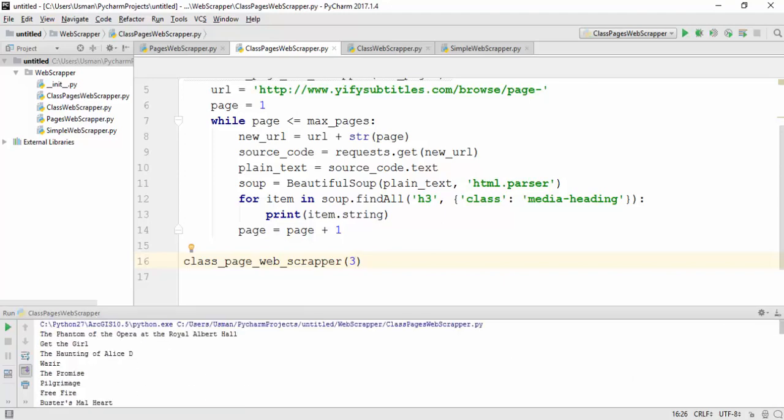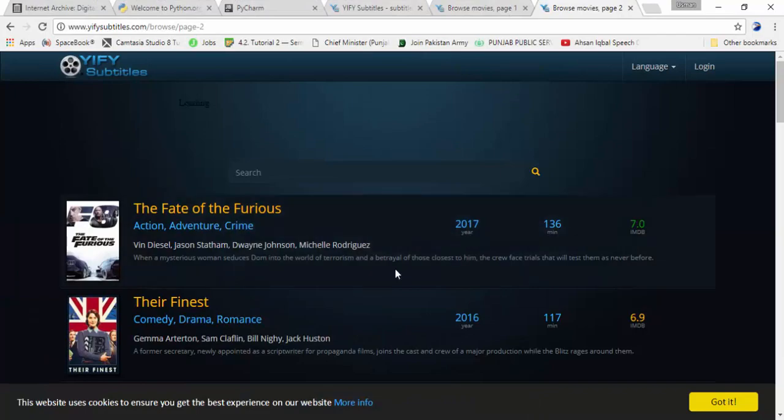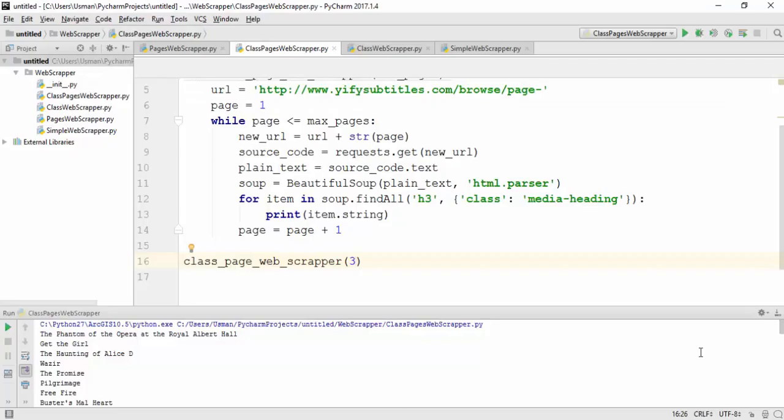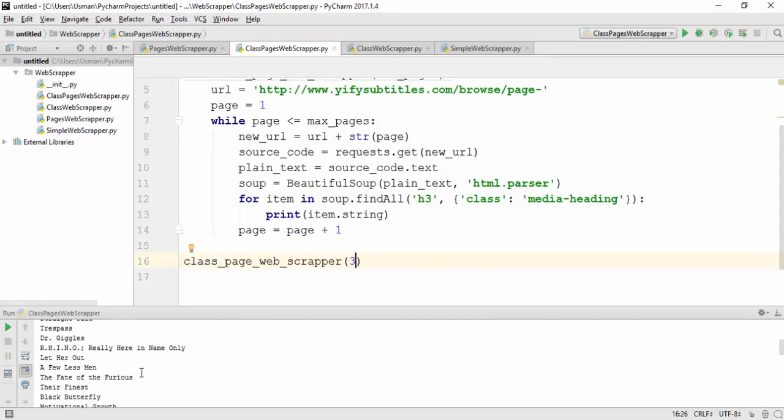First one is Phantom. It's correct. Let's see what's the result of the second page. The Fate of the Furious. Check whether it provides The Fate of the Furious. Yes, it gives the result of The Fate of the Furious.